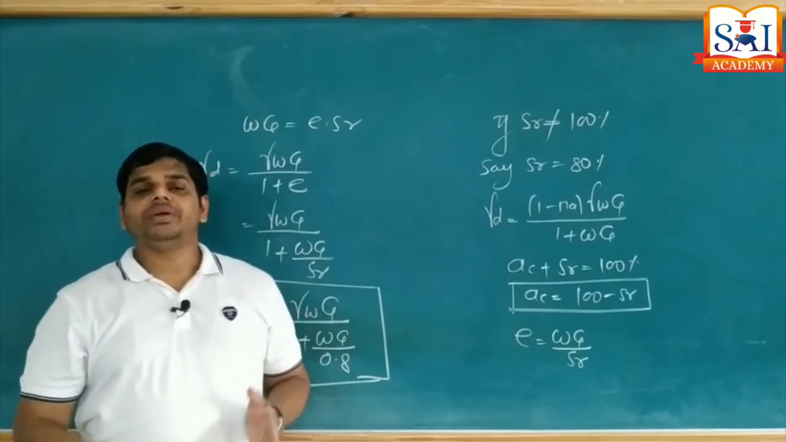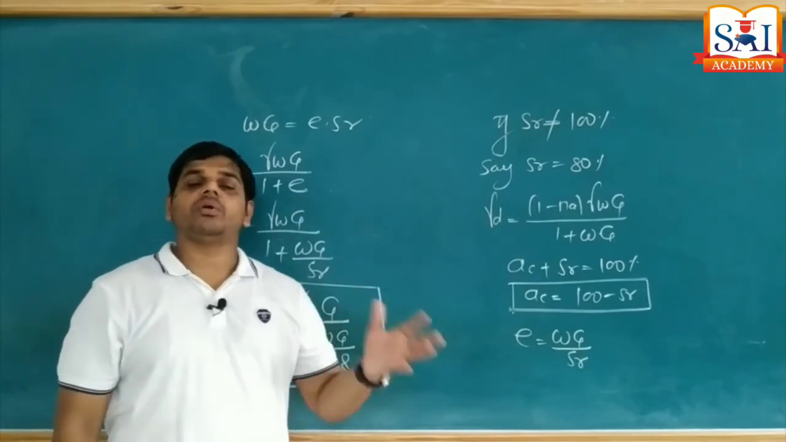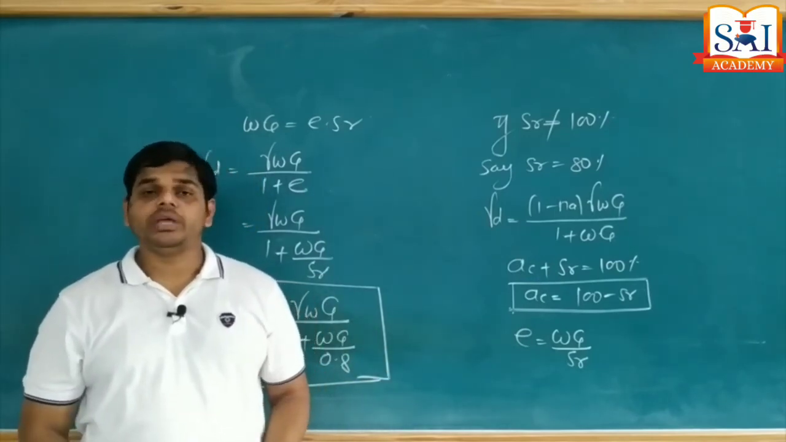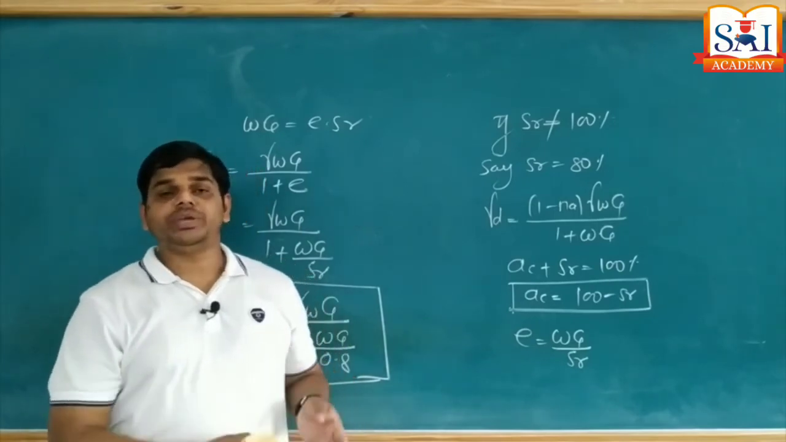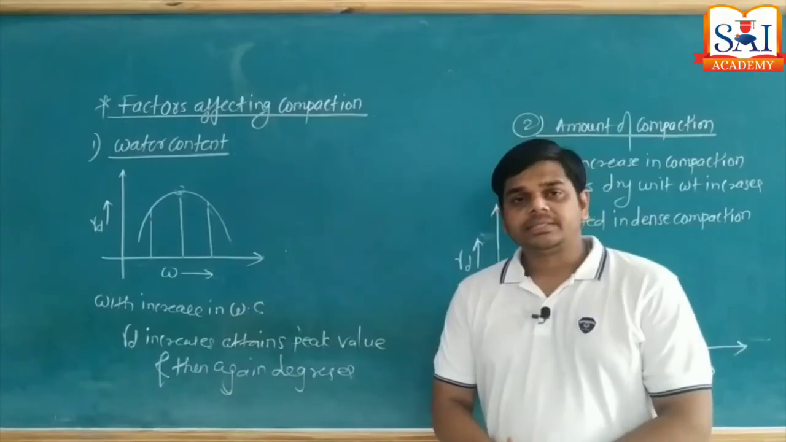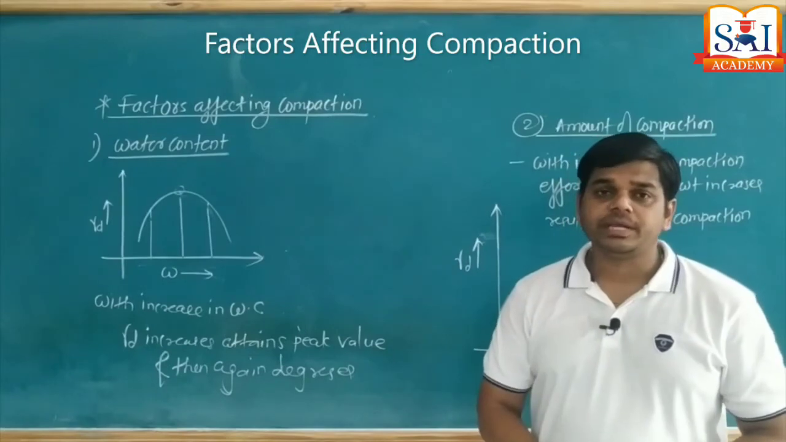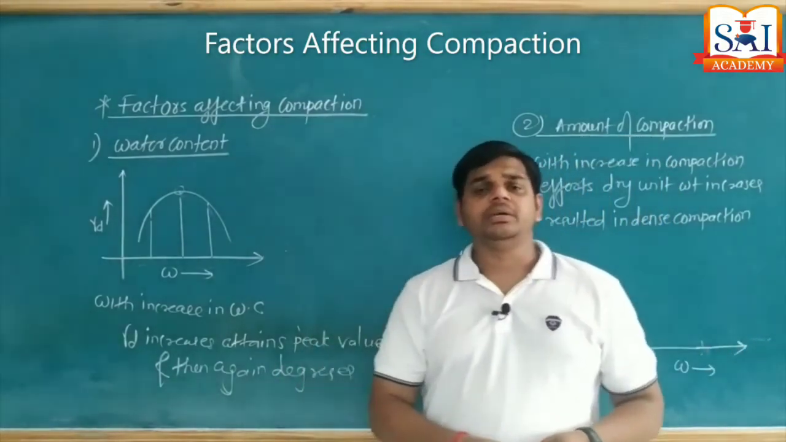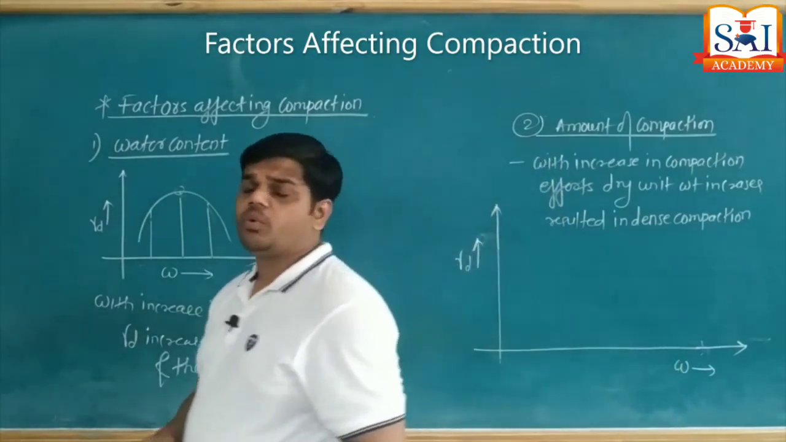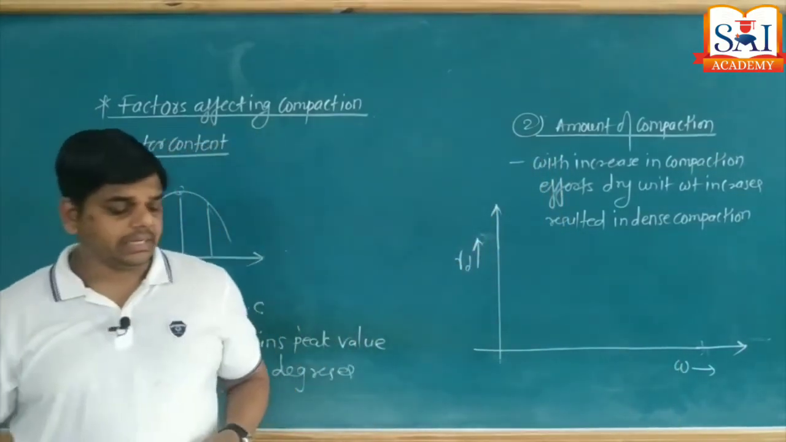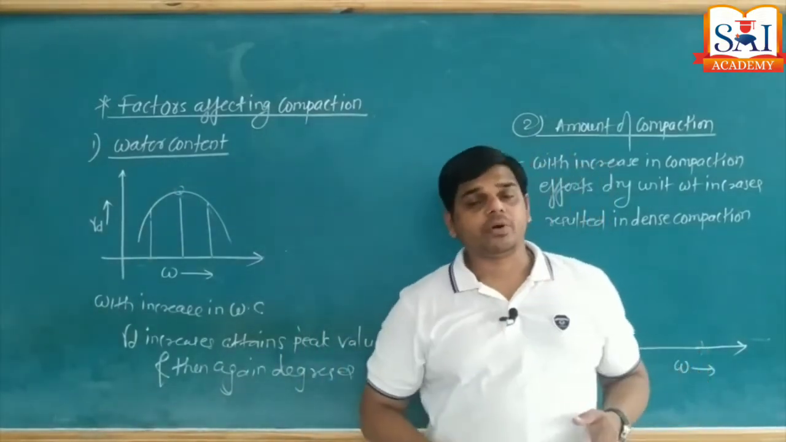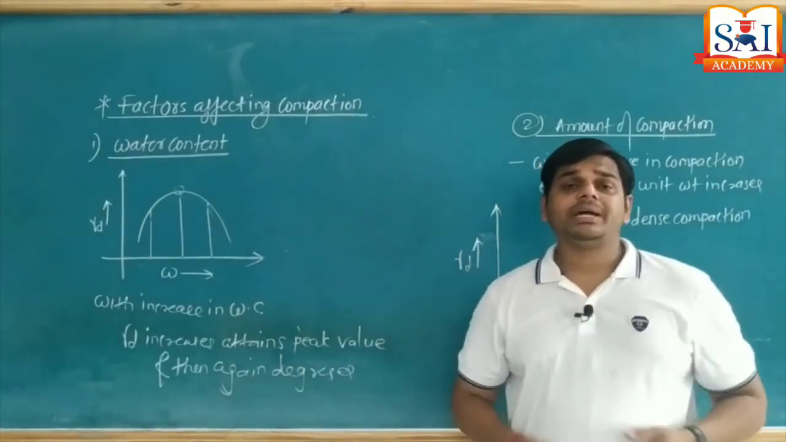Means what are the various factors which directly or indirectly control the compaction of a soil mass when we are doing it in the field. Let's start discussion on factors affecting compaction. There are various factors which control the compaction, but among these, the most important factor is the water content. We learn in a standard Proctor test as well as in a modified Proctor test,